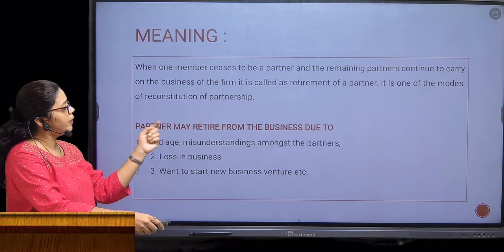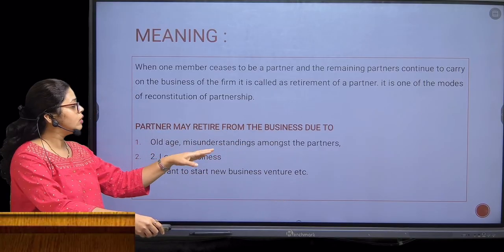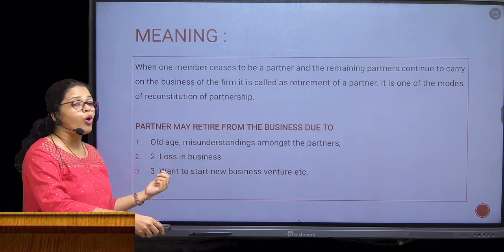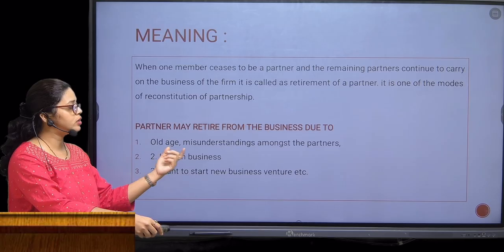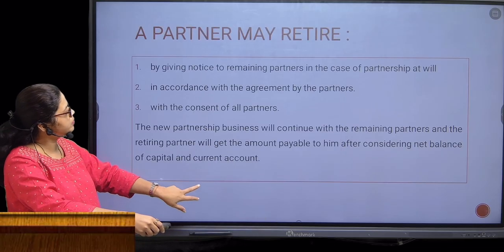So a partner may retire from the business due to the following reasons. These are some of the reasons. First one is old age, misunderstanding among the partners, loss in business, or if that partner wants to start his new venture, so he can take retirement from this partnership.